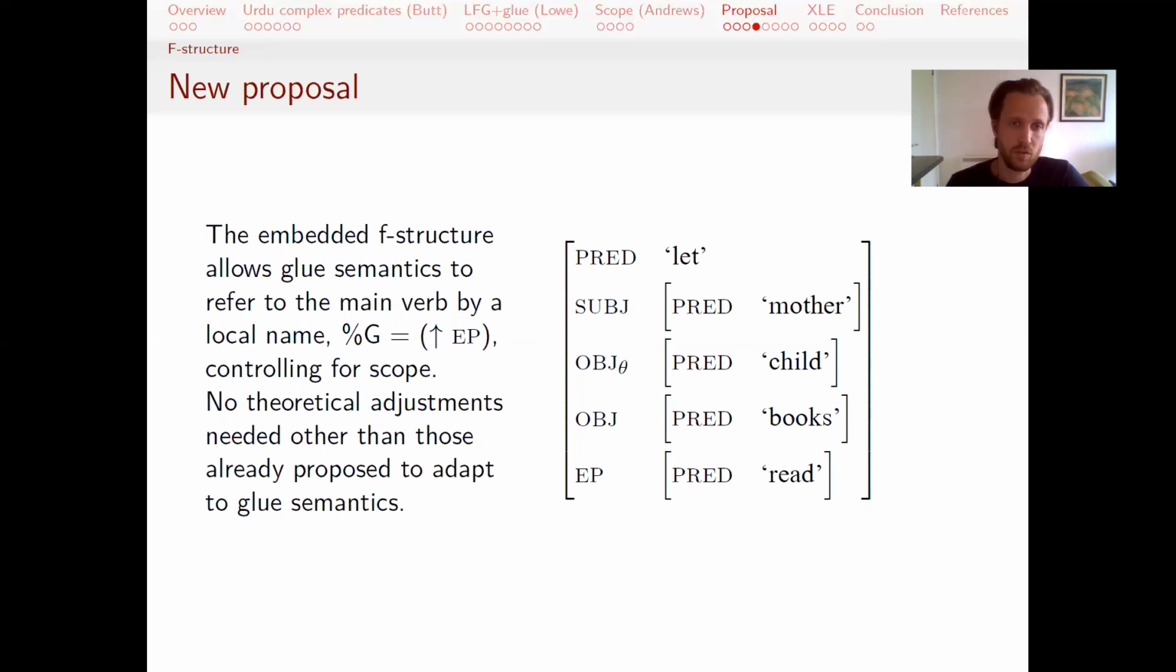And this also allows us to do what Andrews did, have a local name that can be used in the glue meaning constructor. In this case, the local name would be the value of the F structure's EP function. And this allows us to control for scope, and it does it without making any additional theoretical adjustments other than those that are already proposed to allow glue semantics to take on the role of completeness and coherence.